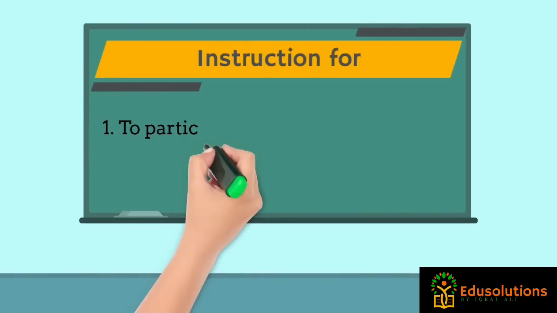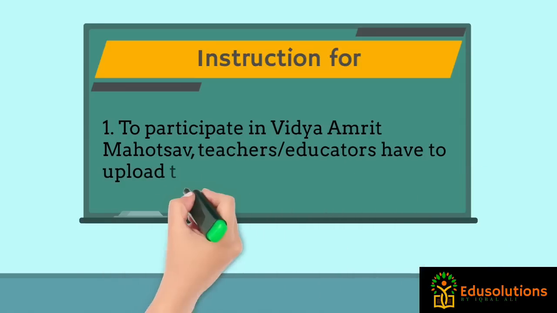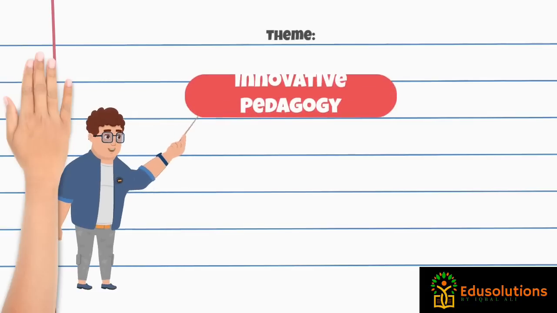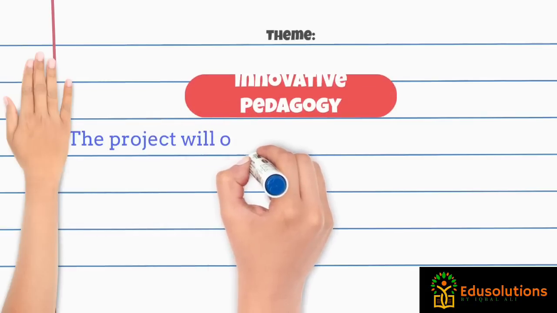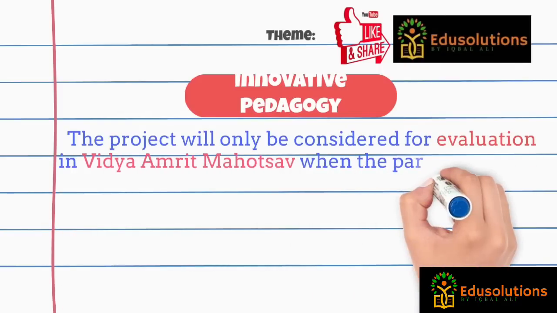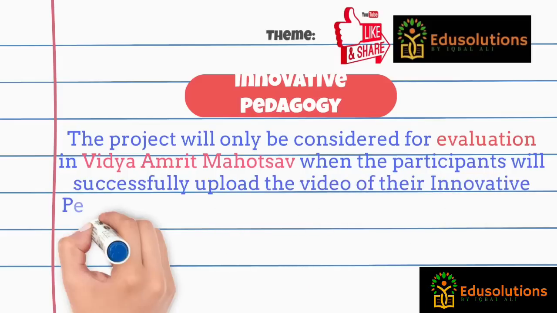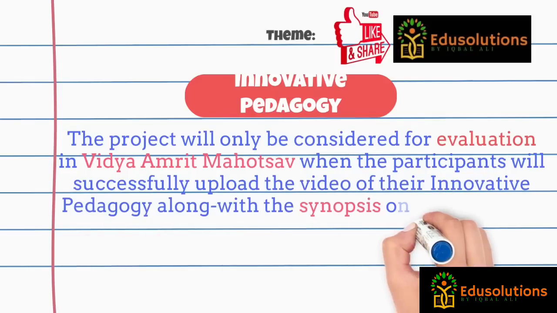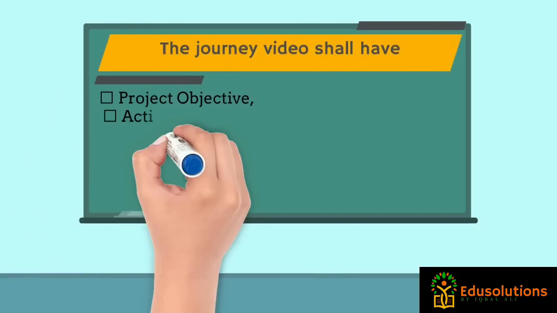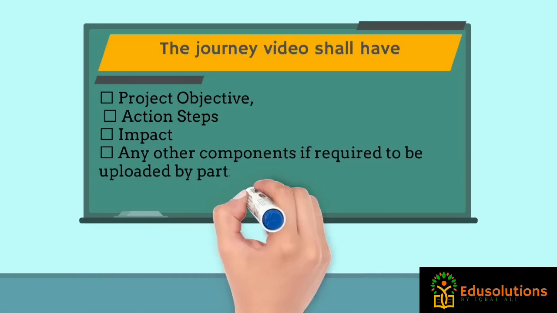Instructions for participants. To participate in Vidya Amrit Mahotsav, teachers and educators have to upload their best journey video along with synopsis. The theme of the project is Innovative Pedagogy. The project will only be considered for evaluation in Vidya Amrit Mahotsav when the participants successfully upload the video of their innovative pedagogy along with the synopsis on Diksha app. The journey video shall have project objective, action steps, impact, and any other components if required to be uploaded by participants.